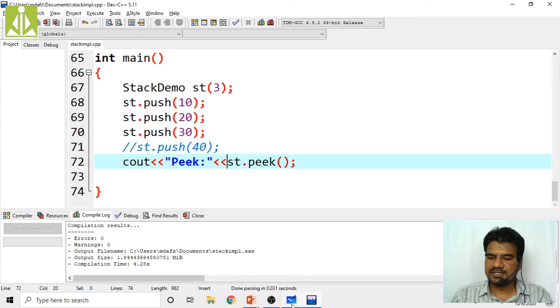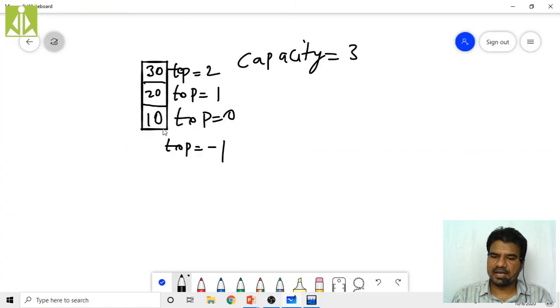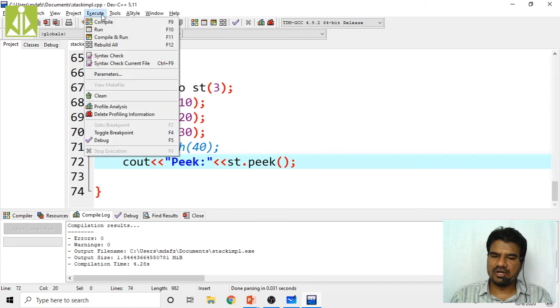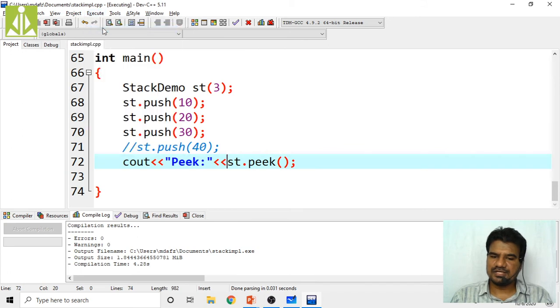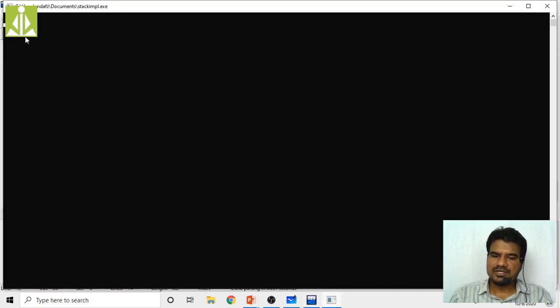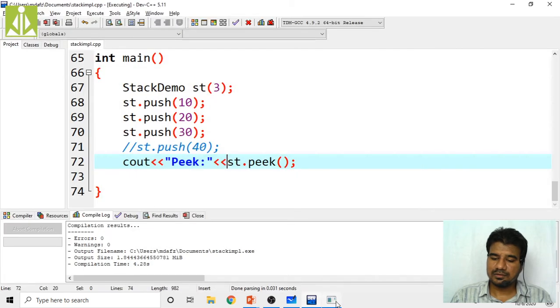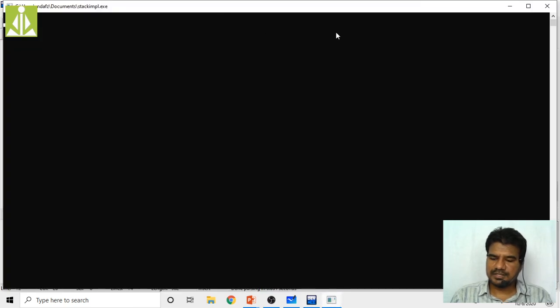So as you can see, like this is my stack. If you peek from here, what will you see? You will see 30 only. So that 30 I am expecting on the output screen. Compilation is successful, so I am executing the program. So as you can see here, 10, 20, 30, then peek of 30. Like that you will get. It is taking some time.